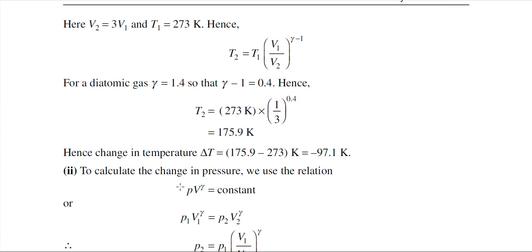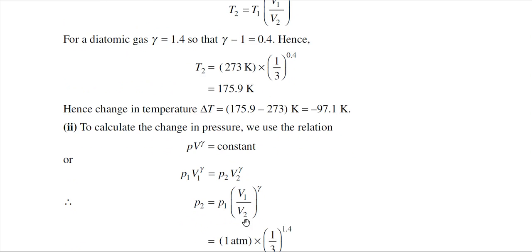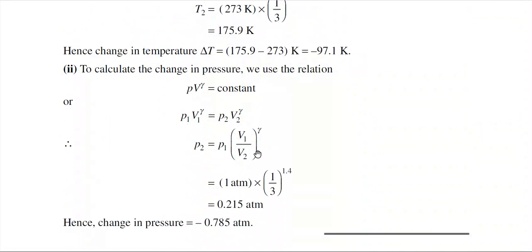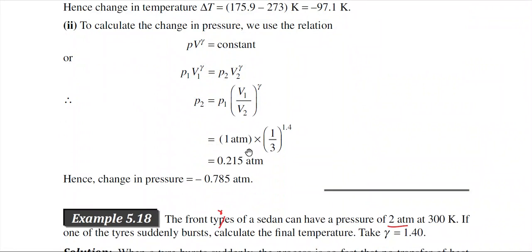Now, we can also calculate the change in pressure. In that case, we have to use the PV relation. PV to the power gamma is equal to constant. So, P1 V1 to the power gamma is equal to P2 V2 to the power gamma, and in the same process as described in earlier cases, the final pressure P2 we can also calculate. This is the final pressure.